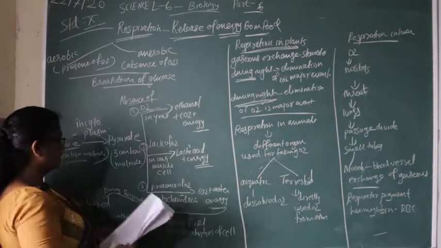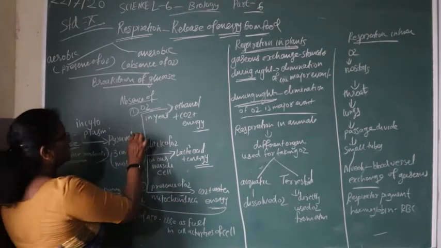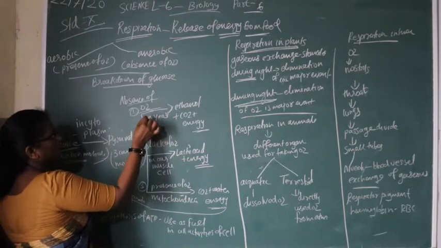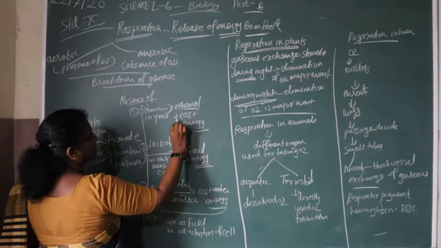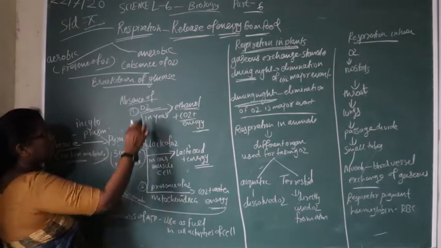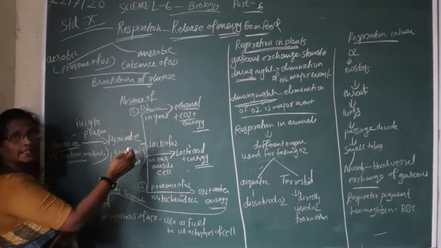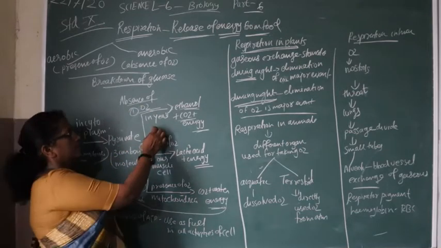Pyruvate is converted into ethanol and carbon dioxide in the absence of oxygen.